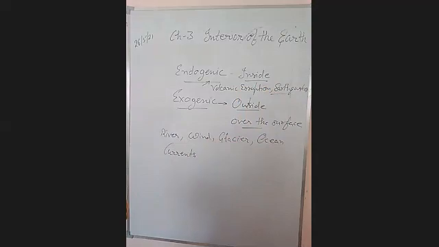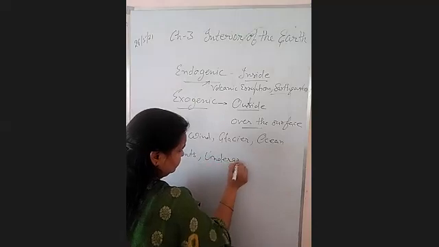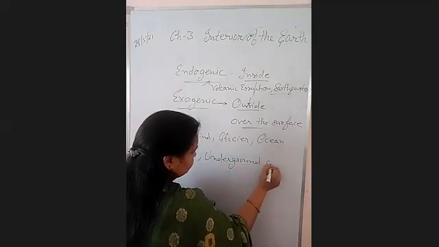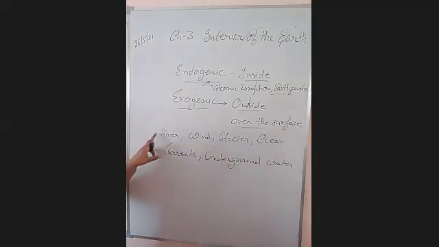So these are our exogenic forces: river, wind, glacier, ocean currents, right? And underground water also. So these forces are considered as the exogenic forces.